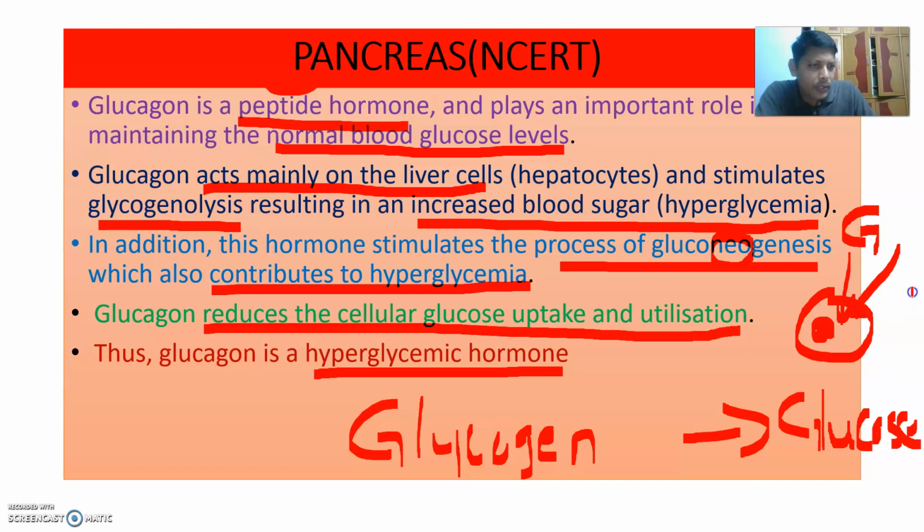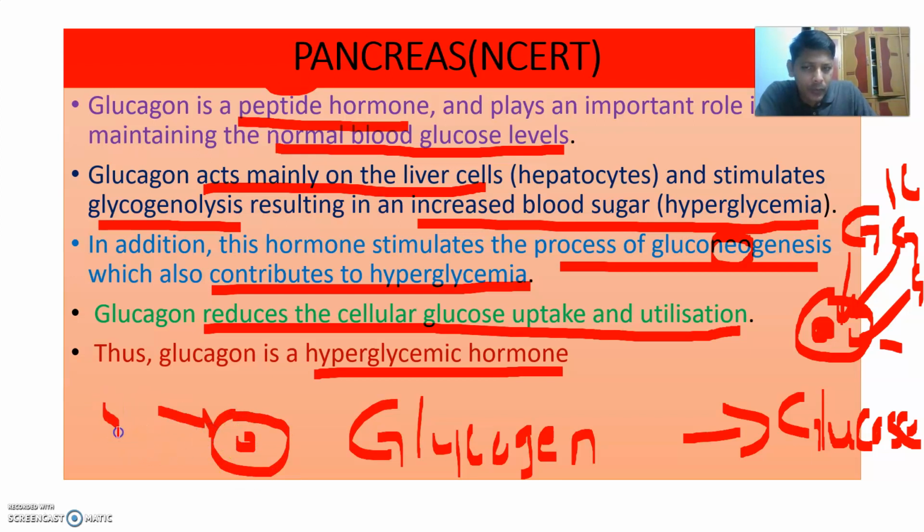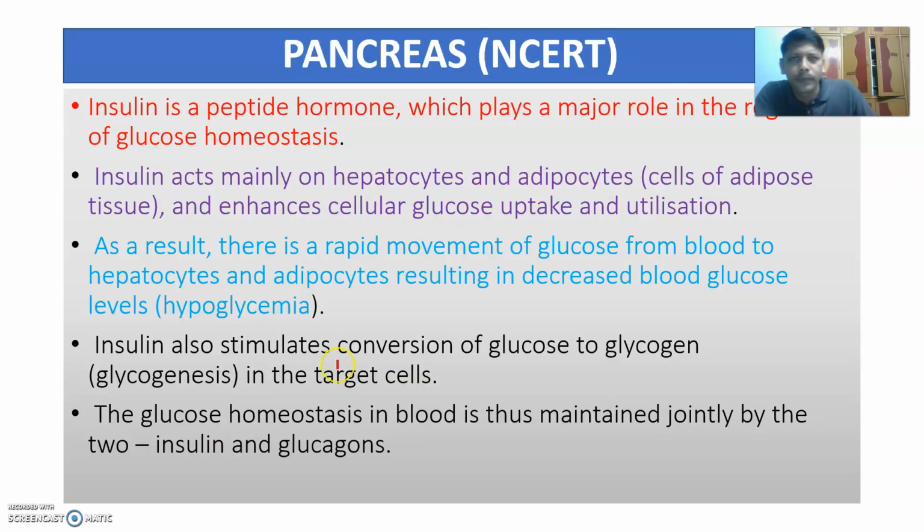For example, this cell was taking 10 glucose molecules, now it is made to take only 5. That means when cells are not taking more glucose molecules, the blood glucose levels increase. So, because of reduced uptake and utilization, glucagon is called a hyperglycemic hormone.